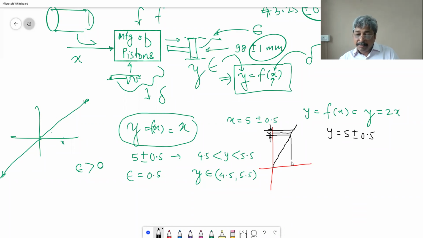Then the corresponding acceptable value of X, how much will it be?